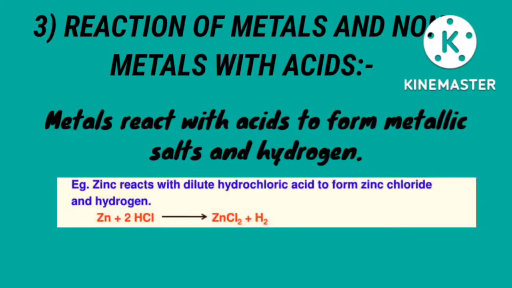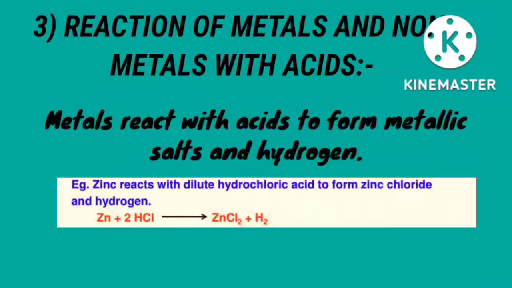Then moving on to reaction of metals and non-metals with acids. What happens when metals and non-metals react with acids? Metals react with acids to form metallic salts and hydrogen. What do metals form on reaction with acids? They form metallic salts and hydrogen.